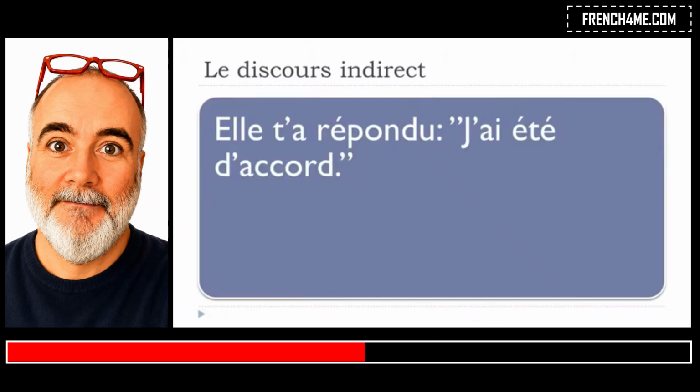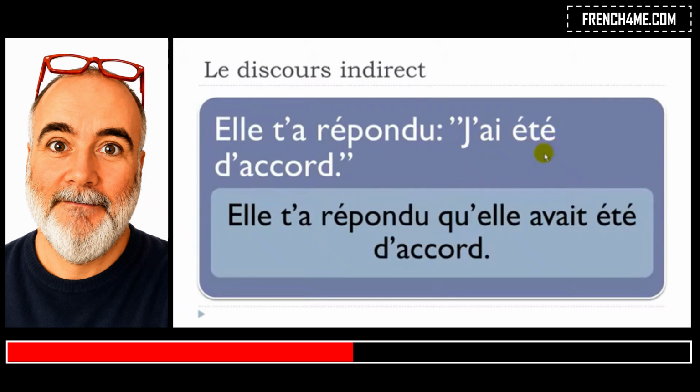And let's have a look. Elle t'a répondu, j'ai été d'accord, okay? And so, j'ai été, this is the passé composé, j'ai été d'accord. So that's the thing that we'll have to change, and we'll have to modify it and put it, like here, elle avait été. We'll put that at the plus que parfait. So we get, elle t'a répondu qu'elle avait été d'accord.